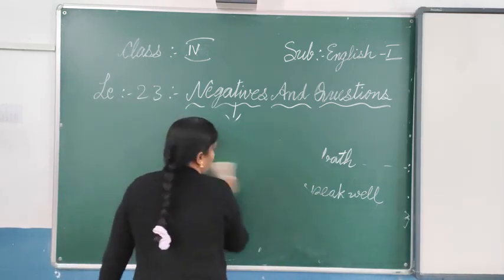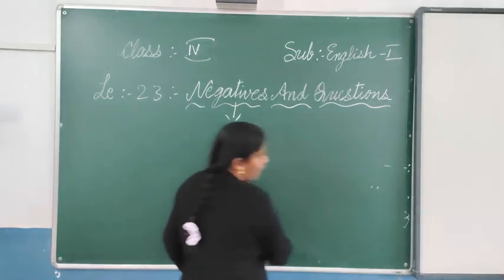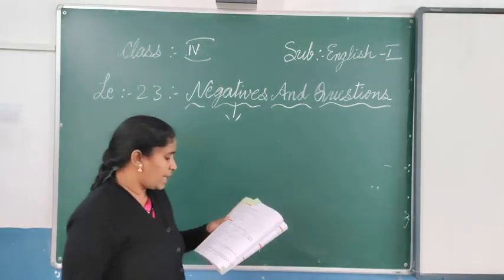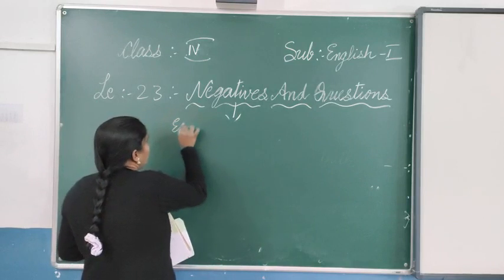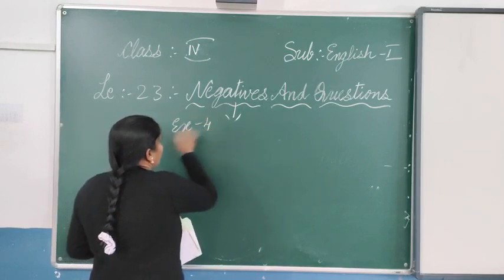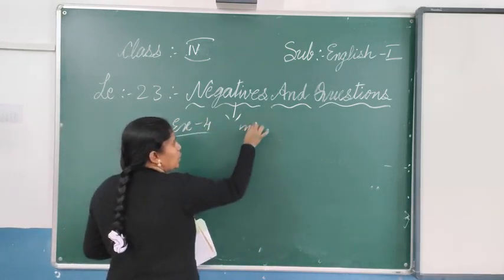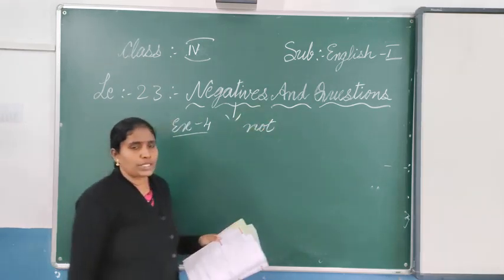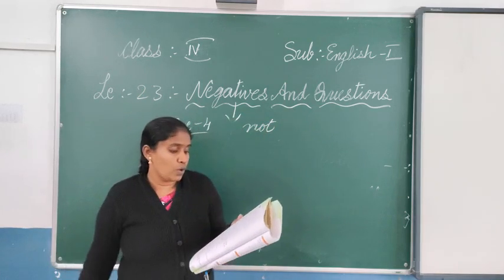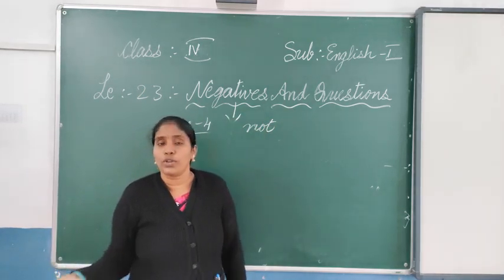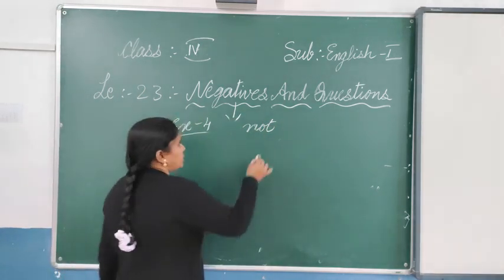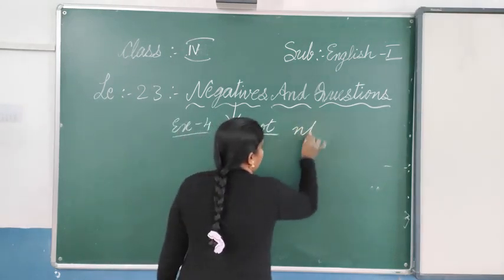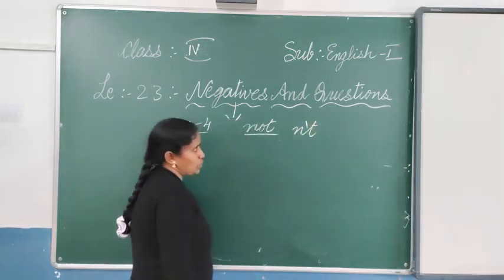That is exercise number 3. And exercise number 4, what are they asking? Till now we have seen do not, we have used fully: do not, does not, everything. And now, instead of not, you have to use this. Instead of writing this, just like that you have to write, should not be.